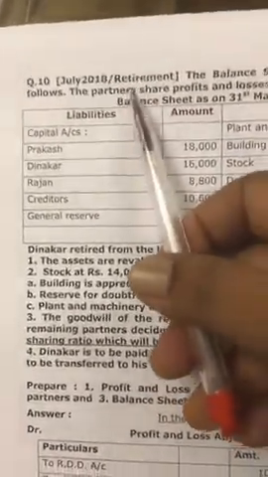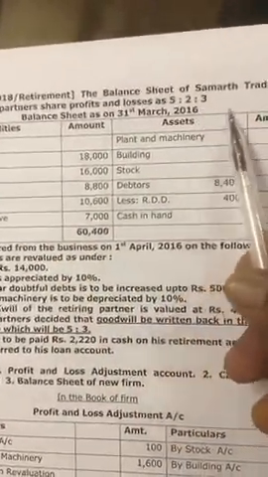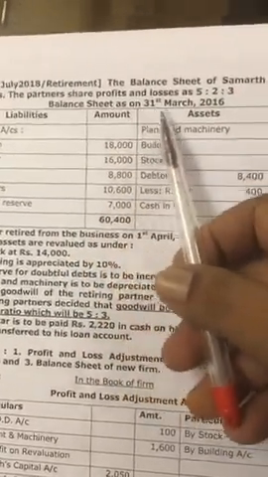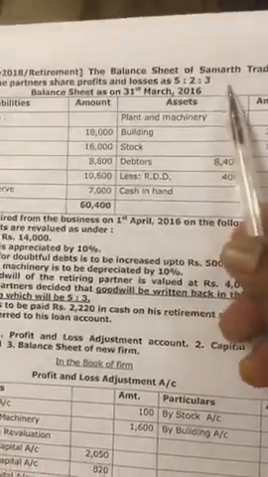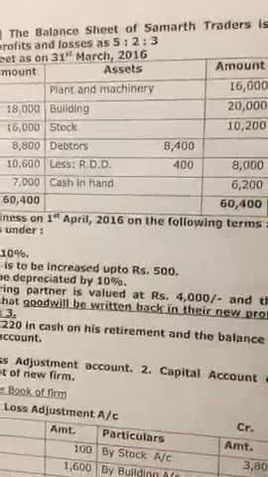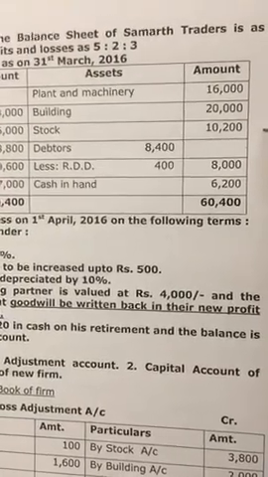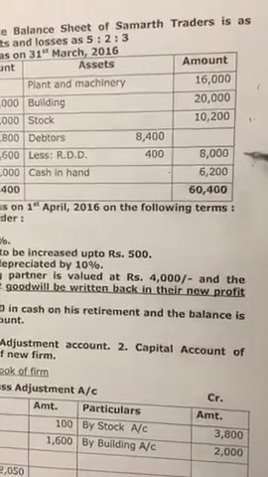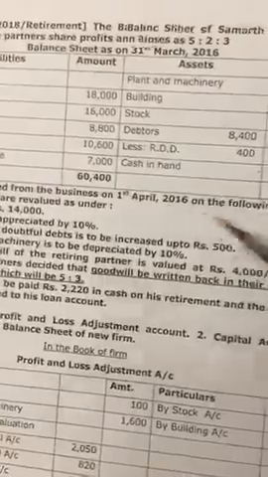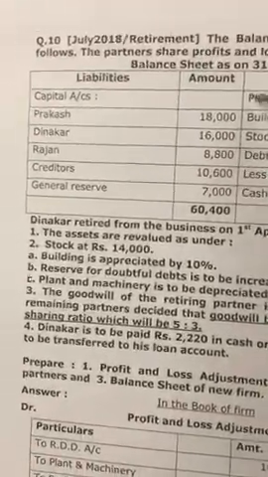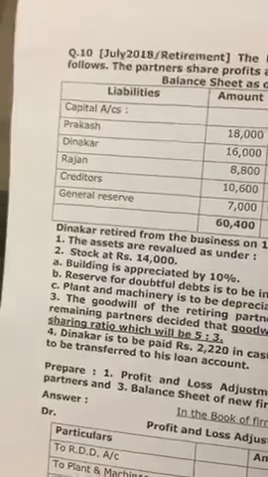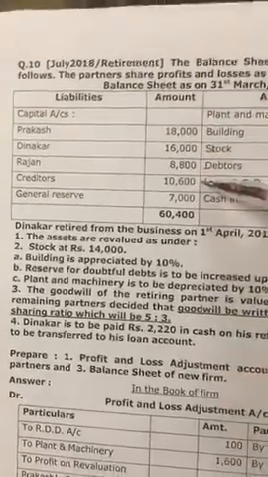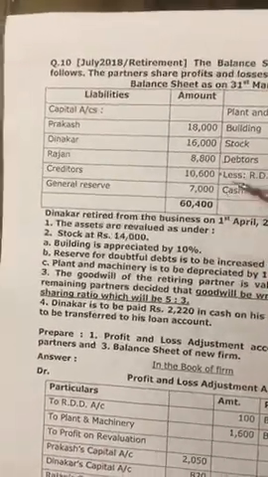Now question number July 2018 retirement. The balance sheet of Samarth Traders is as follows. The partners share profits and losses as 5:2:3. Asset side, plant and machinery, building, stock, debtors, gross minus RDD net, cash in hand, total 60,400. And capital accounts, Prakash, Dinakar, Rajan. Creditors 10,600 and general reserve 7,000.